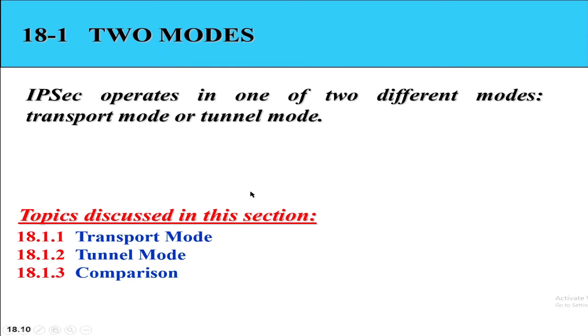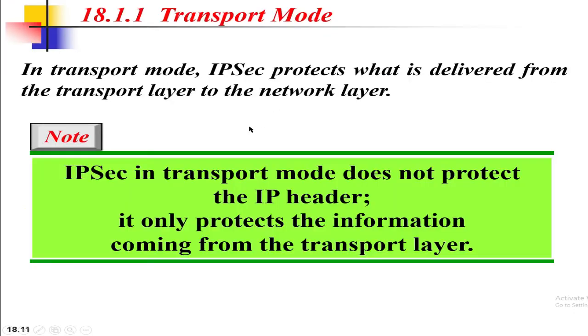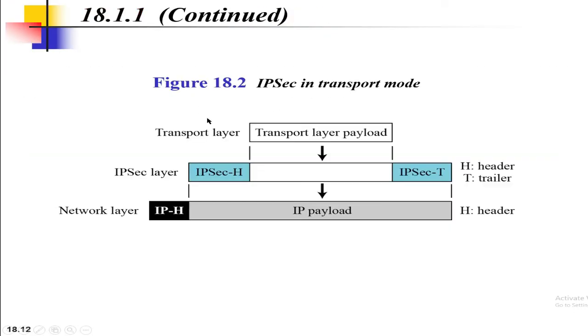As you can see, IP security operates in one of two different modes, that is transport mode or tunnel mode. From the diagram, in transport mode, the IP security layer comes between the transport layer and the network layer and protects what is delivered from the transport layer to the network layer. But it does not protect the whole IP packet. It only protects the packets from the transport layer. And this mode is normally used in end-to-end protection of data.